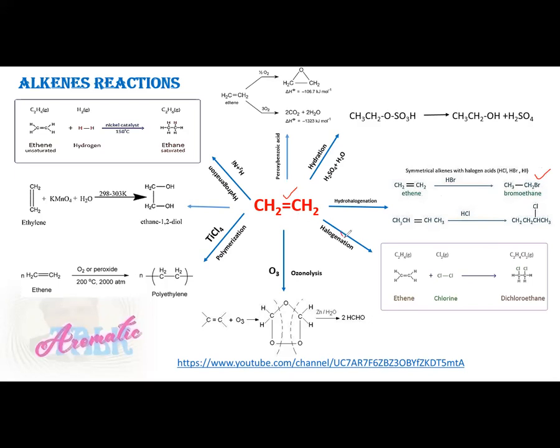Next is the halogenation reaction of ethene, in which ethene reacts with halogens to form a vicinal dihalide. A vicinal dihalide is a compound in which the halogen atoms are present on two adjacent carbon atoms. The next reaction is the ozonolysis of ethene. When ozone gas is passed through an alkene, first of all, addition of O3 takes place and an ozonide is formed. This molecule is known as ozonide.